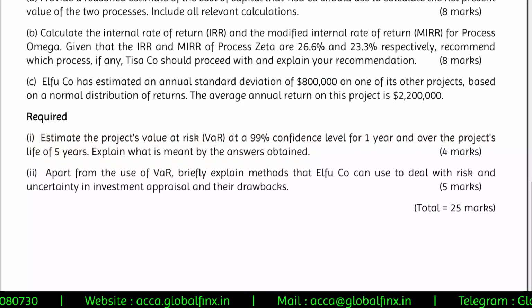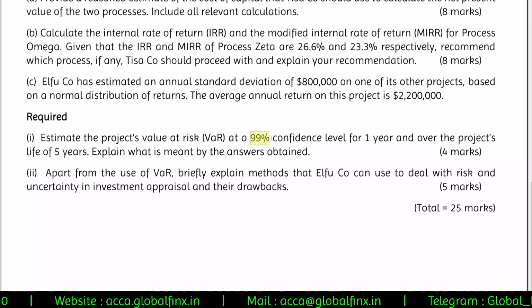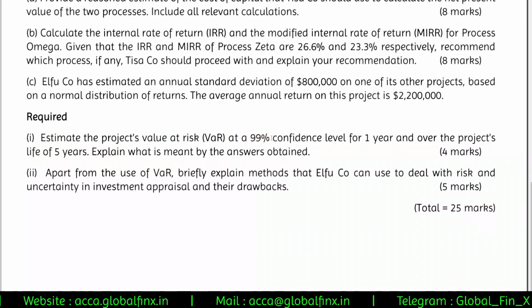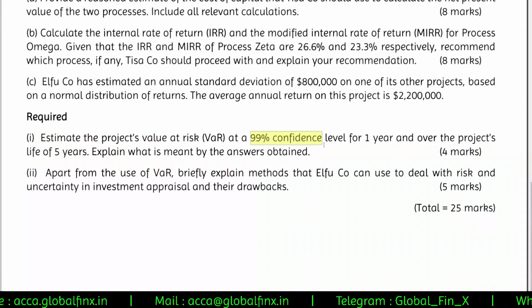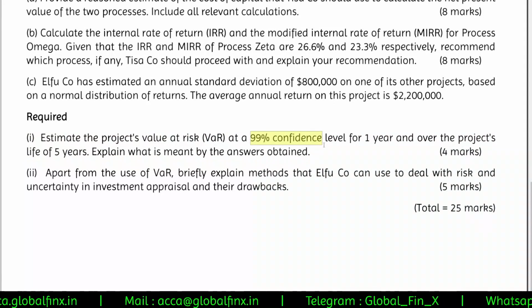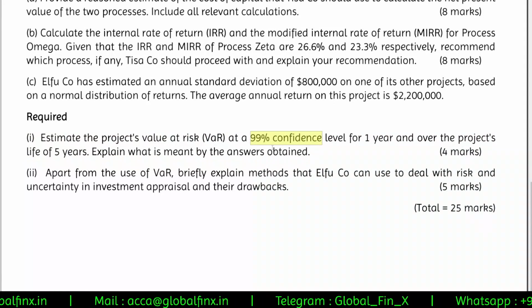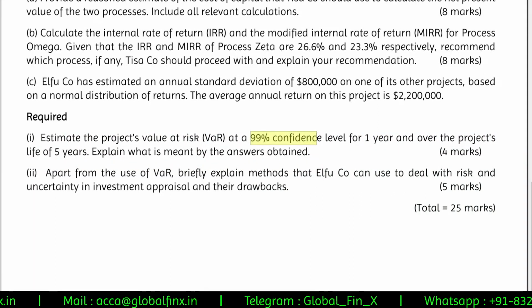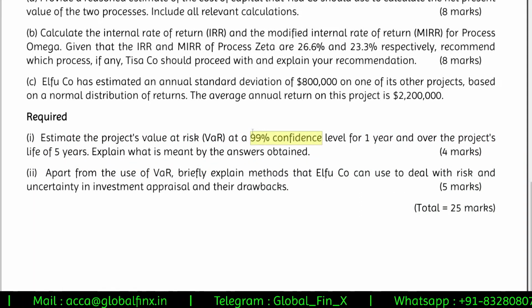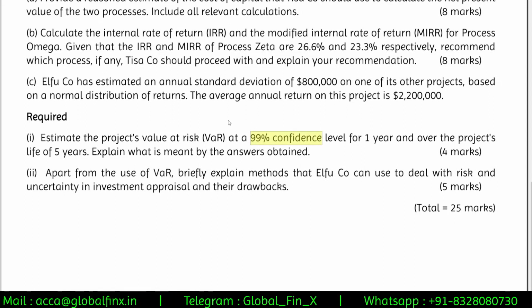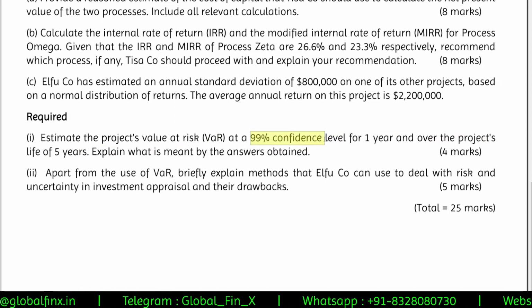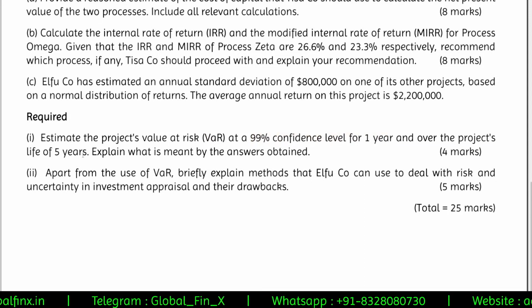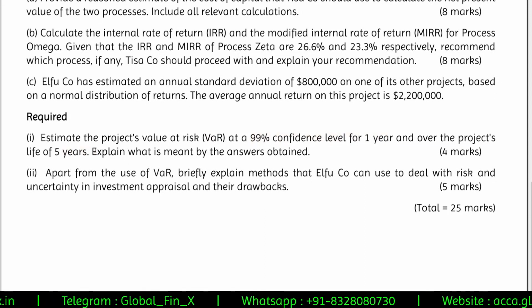But based on our previous experiences, based on our past track record, we know that for 99% confidence level, the variance covariance multiplicity would be 2.33. Sir, how would I know? See, based on your practice, you should know that. Or if you don't know it, don't worry. Just explain what VaR is and explain what 99% confidence level for 1 year would be and 99% confidence level for 5 years would be.